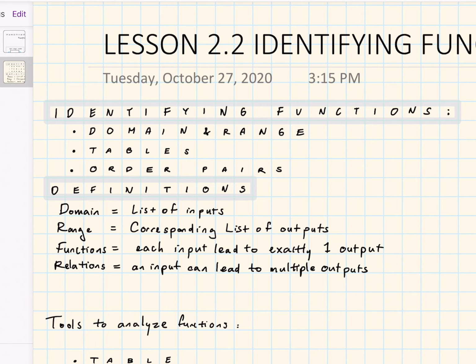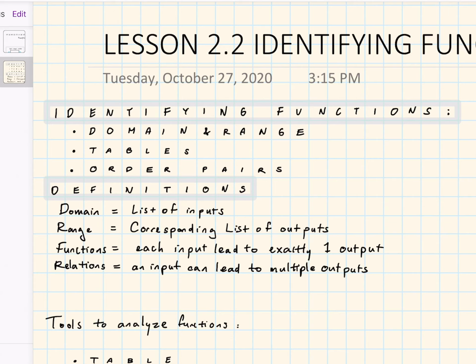Lesson 2.2, Identifying Functions. This part of the video will explain part 1 of lesson 2.2, mainly centering around what domain and range is, tables, and ordered pairs. So, as a review, we'll be going over some basic definitions related to this topic.